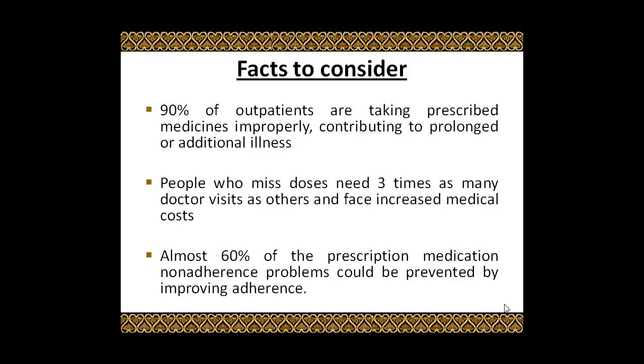Third, 90% of outpatients are taking prescribed medication improperly, contributing to prolonged or additional illness. Fourth, people who miss doses need 3 times as many doctor visits as others and face increased medical costs. Fifth, almost 60% of the prescription medication non-adherence problems could be prevented by improving adherence.